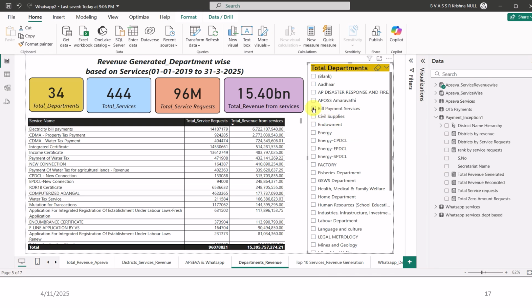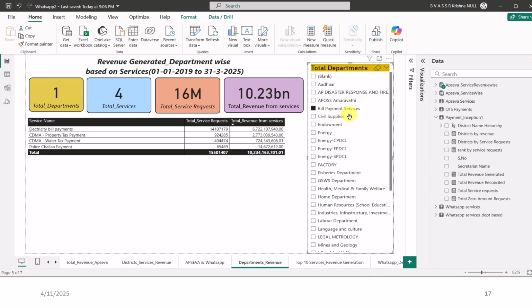So if we go for bill payment services, here we can see that the bill payment services have the maximum number of service requests, around 15 million, close to 16 million, and the maximum revenue generated. Although there are only four services in this department, the revenue generation is very high, which means that this is the most important service which has to be provided in WhatsApp.